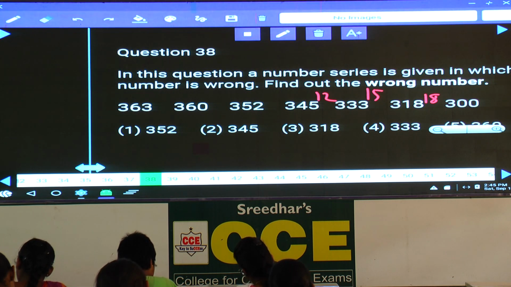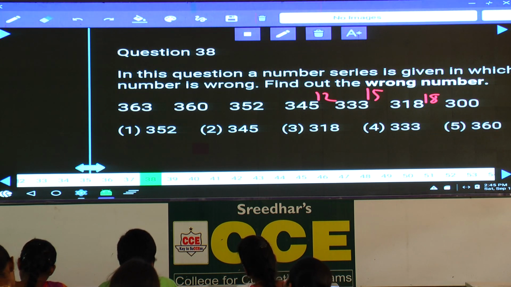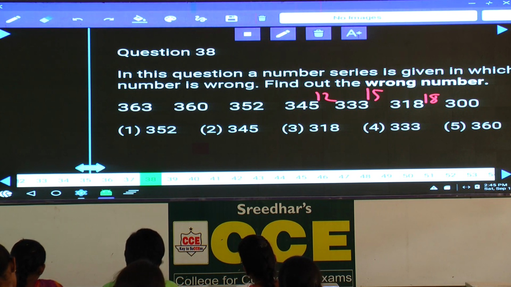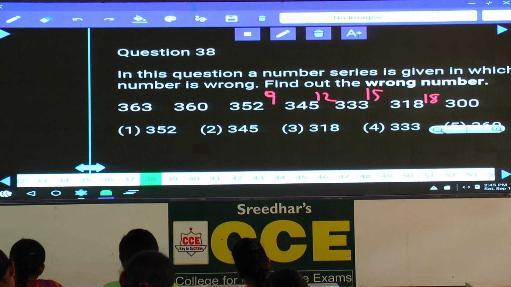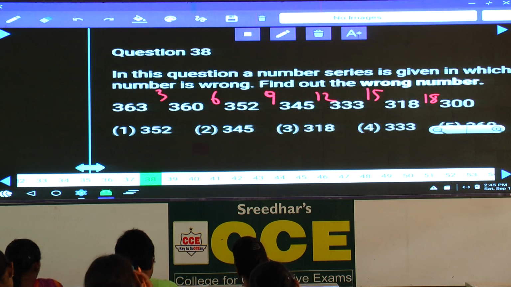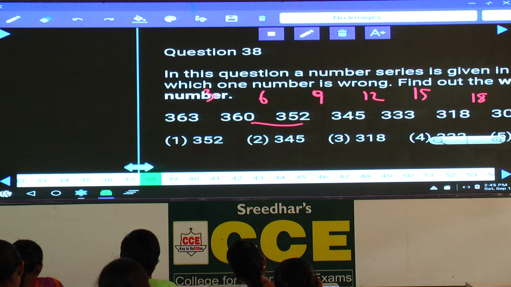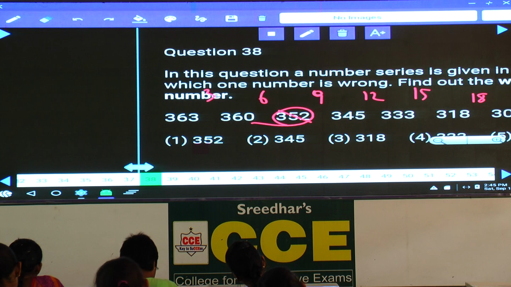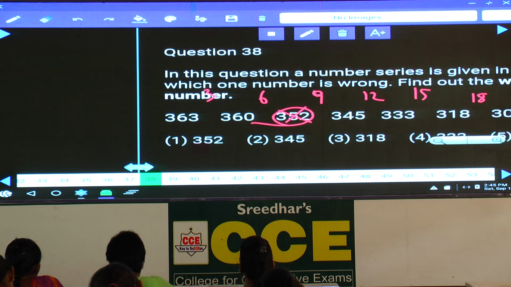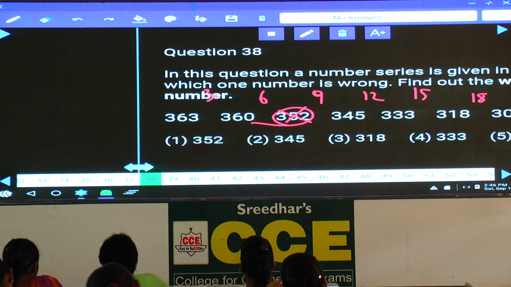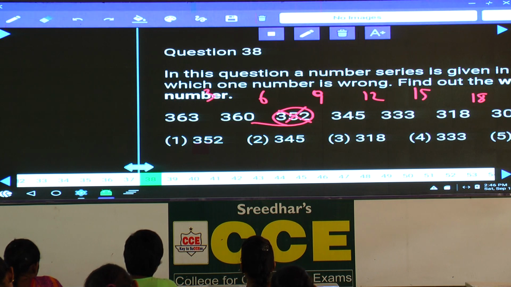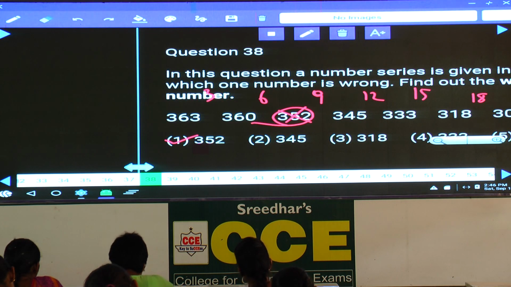18, 15, 12. Now these numbers are what? Multiples of 3, isn't it? 3 into 6, 3 into 5, 3 into 4. Next one 3 into 3. That is 9, 6 and 3 must be the difference. Now 363 minus 3 is 360. 360 minus 6, so how much should be the number? 354 is the number, isn't it? And 354 minus 9, 345. The wrong number is 352 and the correct number is 354.